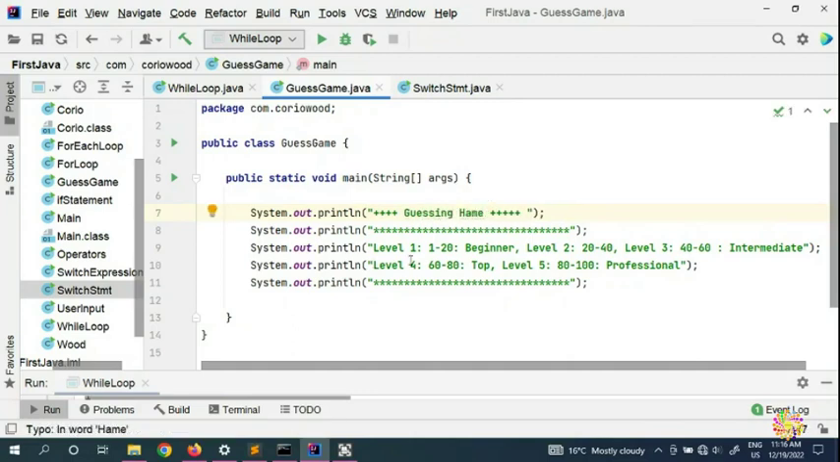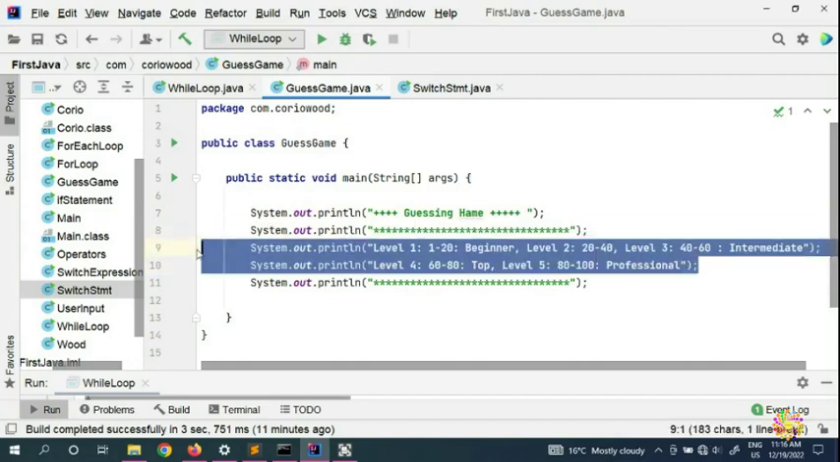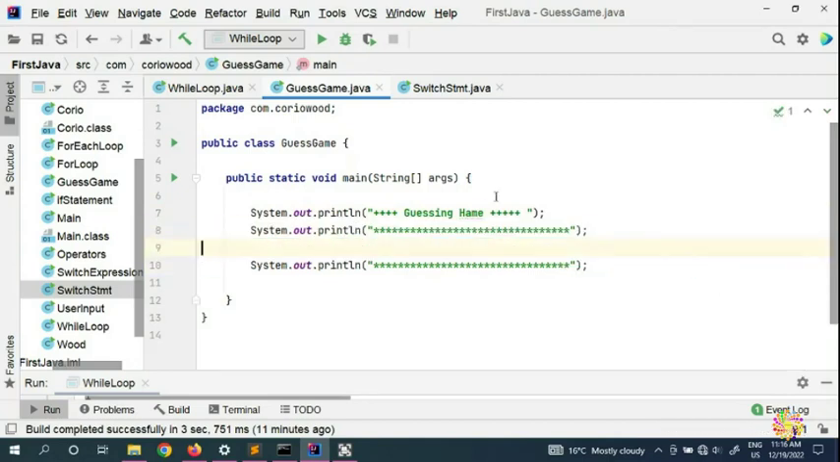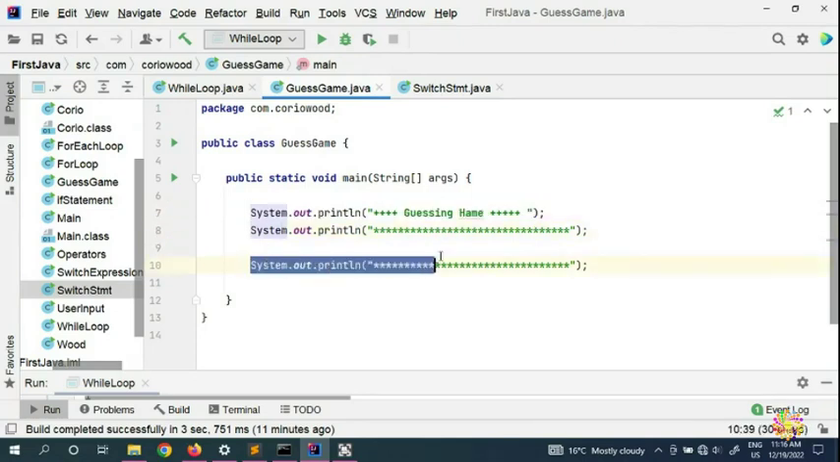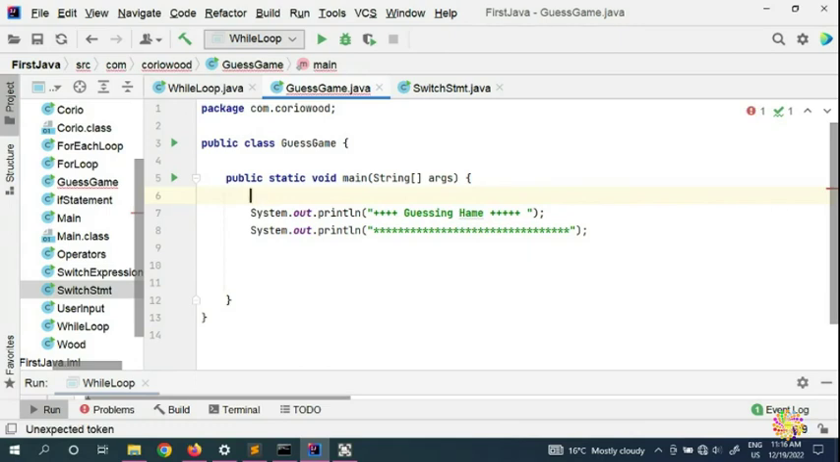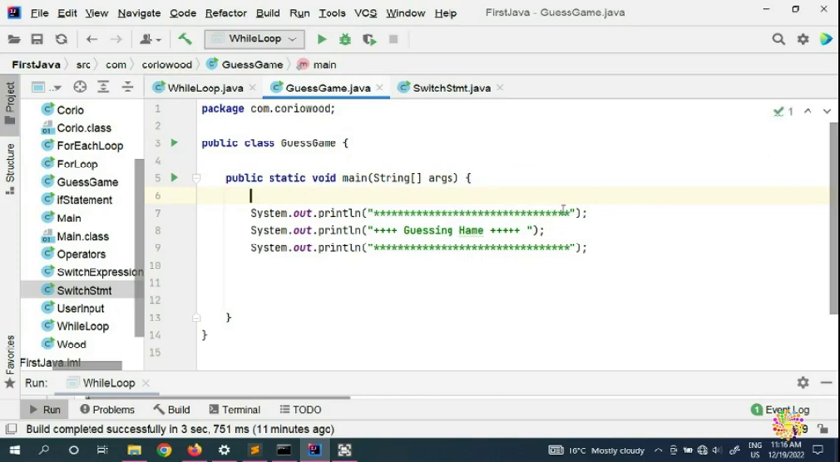You can change this one as well. We don't need it, and you can put it here, or you can copy this and put it on top. So now it's a very nice interface for the user. The user is going to see it here.